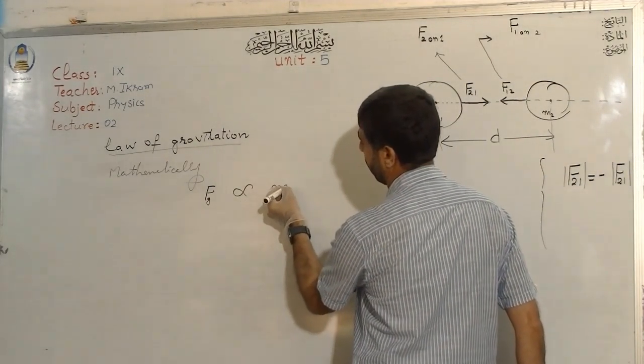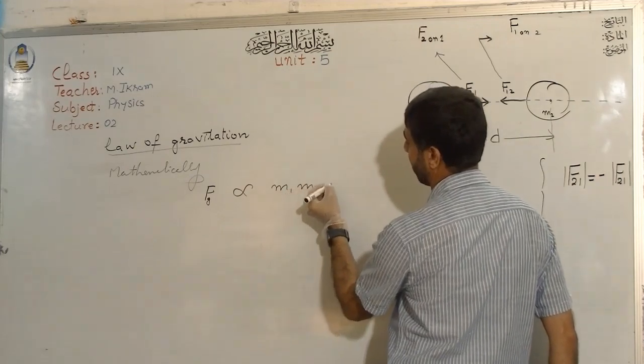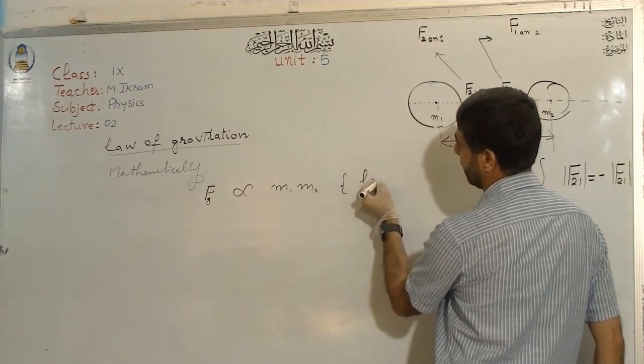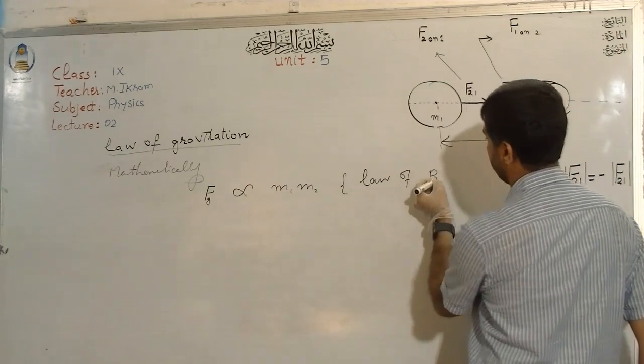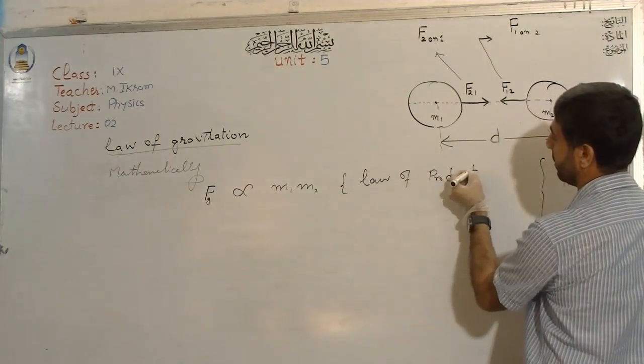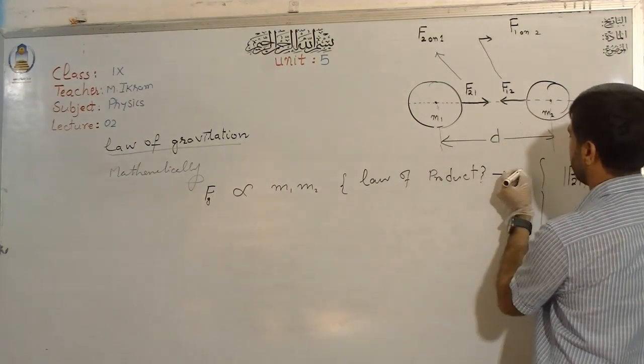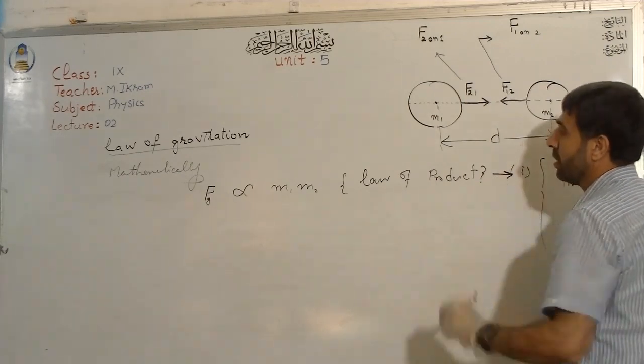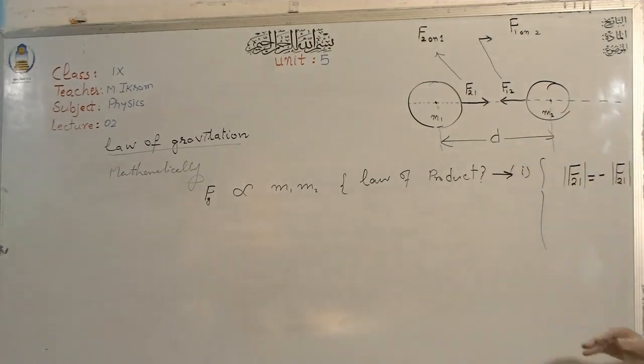This is known as the law of product. This is the first part. It is directly proportional to the product of the masses of the two bodies.